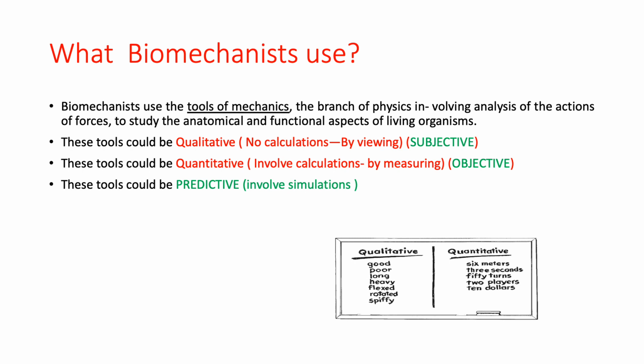This is also the latest one, in which we do simulation. Simulation is what? That we simulate the movements in the lab, in the 3D motion lab, so that we can, using the principle of mechanics, predict what will happen.